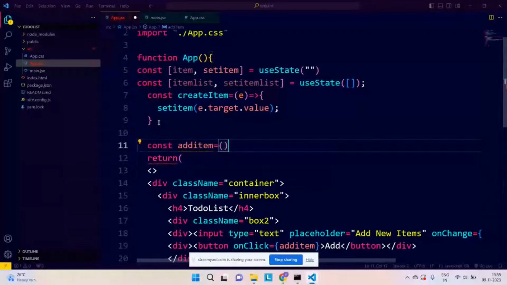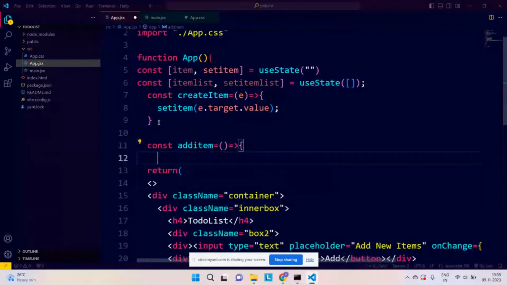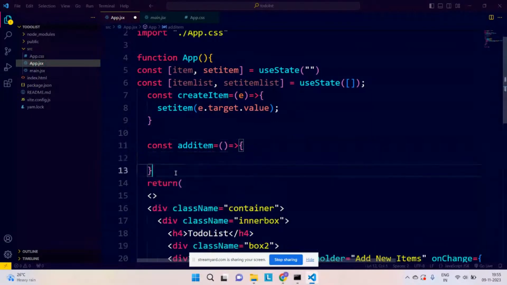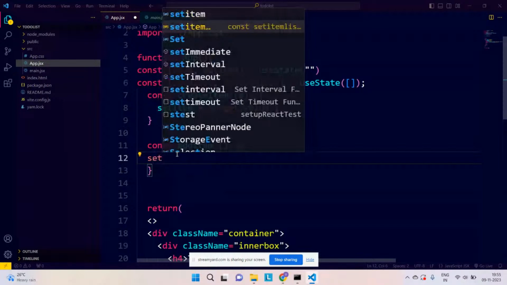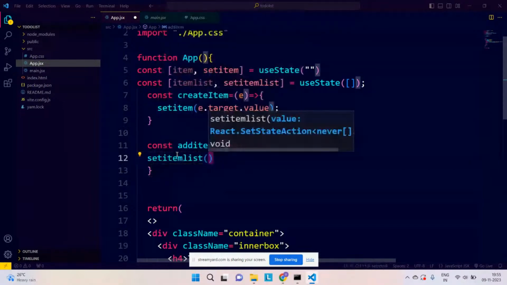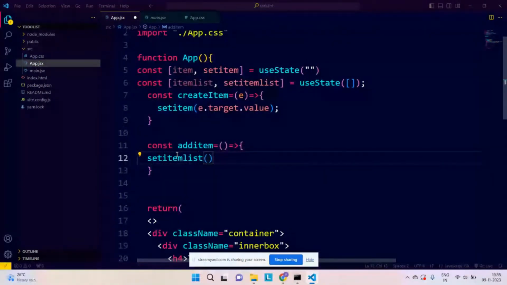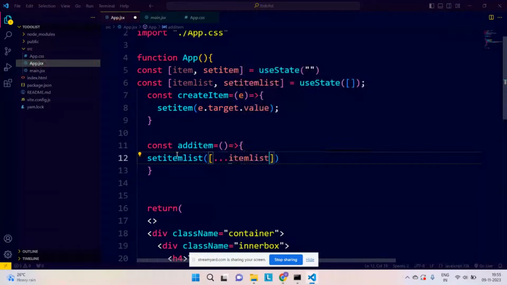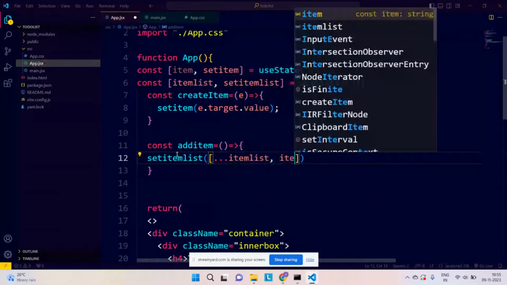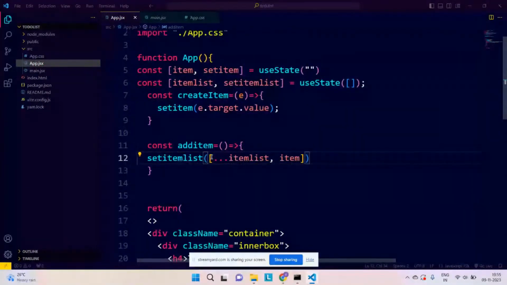Okay, now I will go back and I will write this function, const addItem, with an arrow function. I need to update my item list, which is an empty array as of now. For that, I can use this function, setItemList, inside which I will use one empty array. I will write dot dot dot itemList, comma, whatever item is there in my input tag, just add it to my existing array.